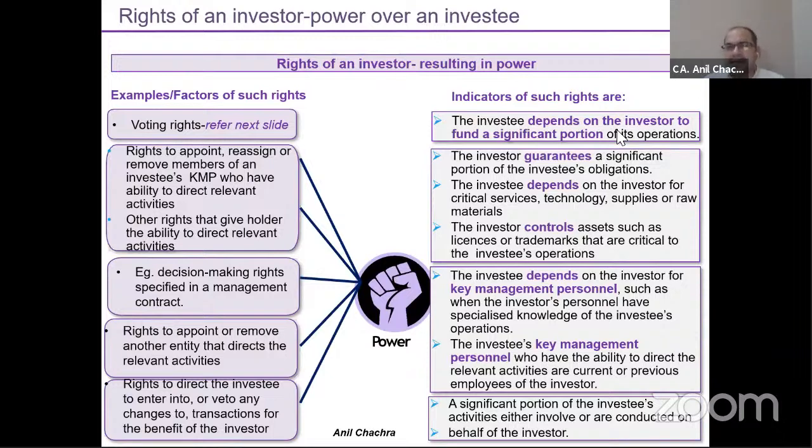So these are the activities and these are the things we need to keep in our mind while applying this control model. Voting is a very simple thing, because through this it will automatically fall under the control definition if I am having more than 51%, right? But apart from this, there are certain things we need to keep in mind, like the guarantees, like the financial assistance I have given to the other company, right? I have given the technology, I have given the key managerial personnel to run the company. So that means my power is there in your company.